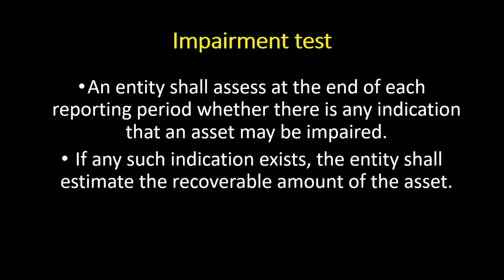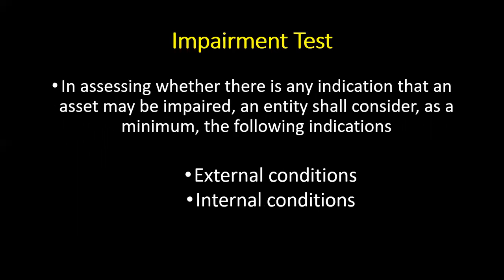So this impairment test, this process of finding recoverable value, then comparing with the carrying value: the entity shall assess at the end of each reporting period whether there is any indication that the asset may be impaired or not. That means you have to undertake an exercise. If such exercise shows that there is an indication, then the entity shall estimate the recoverable value. So this entire process is called impairment test.